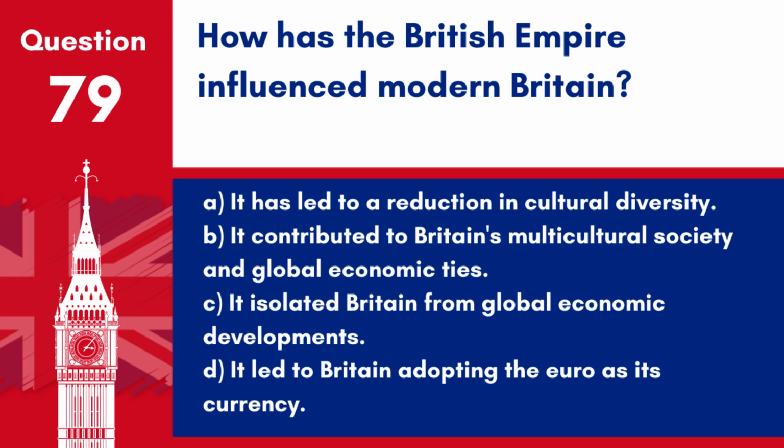Question 79. How has the British Empire influenced modern Britain? A. It has led to a reduction in cultural diversity. B. It contributed to Britain's multicultural society and global economic ties. C. It isolated Britain from global economic developments. D. It led to Britain adopting the euro as its currency.